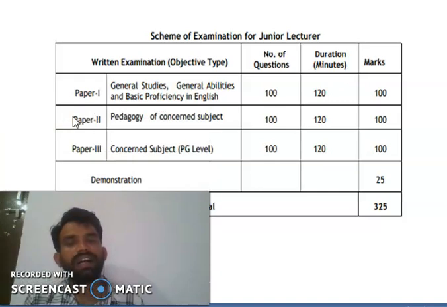Okay, these are the 4 parts. One is the demonstration, 25 marks, making a total of 325 marks.